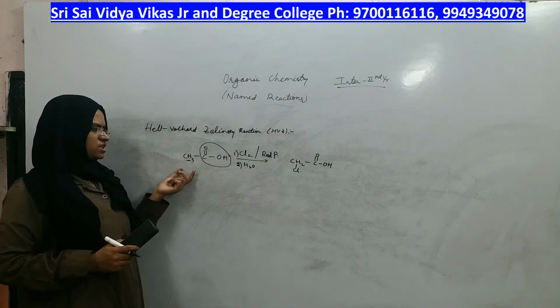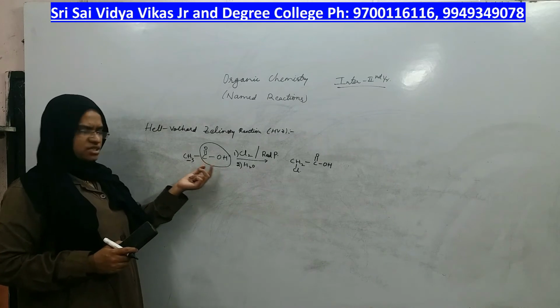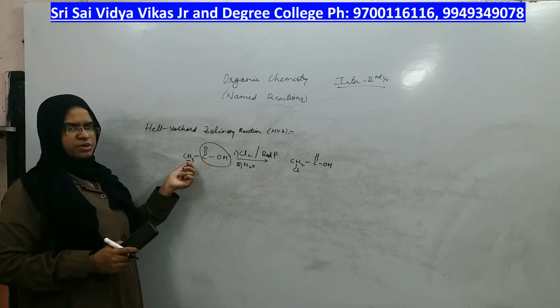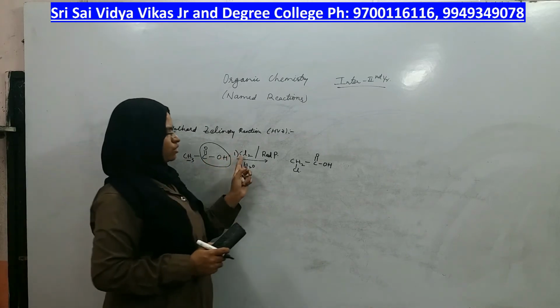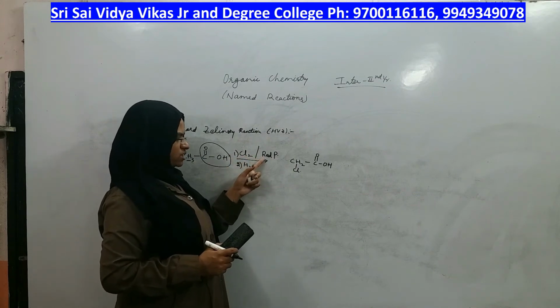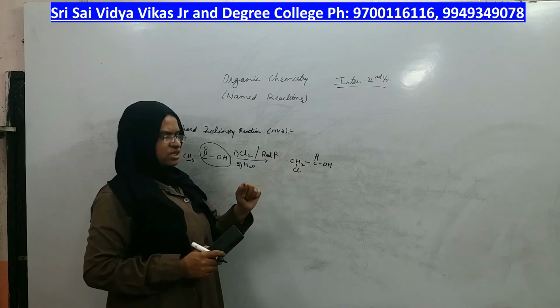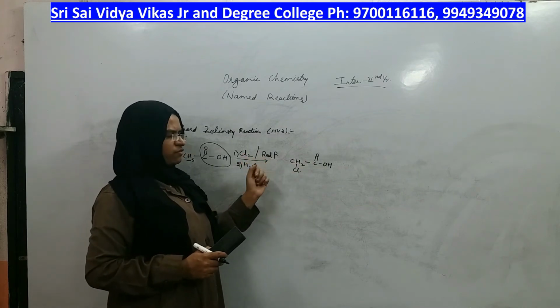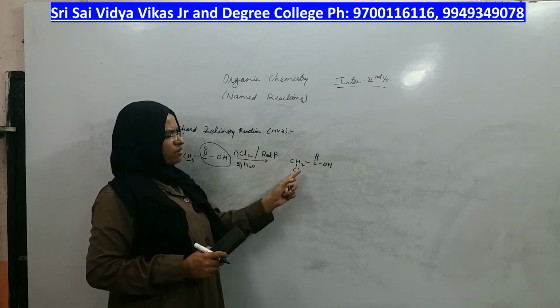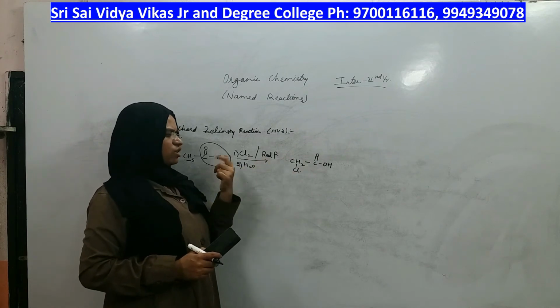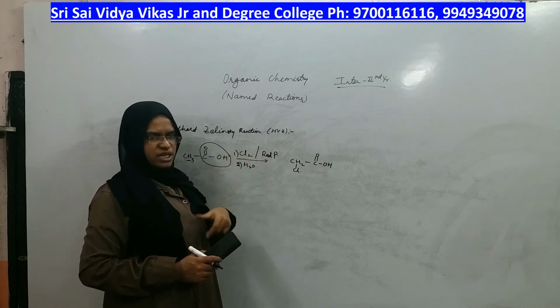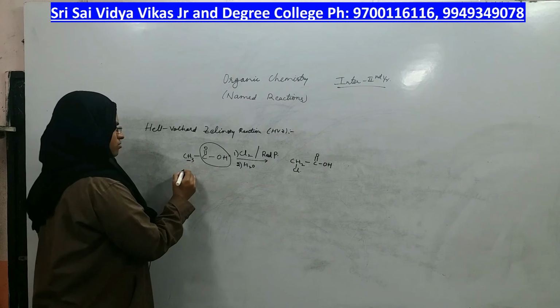HVZ reaction is: carboxylic acids in which alpha hydrogen is present react with chlorine in the presence of red phosphorus to give alpha chloroethanoic acid, or bromine in the presence of red phosphorus to give alpha bromoethanoic acid, or whatever group you take, right? So what is the name of this compound?